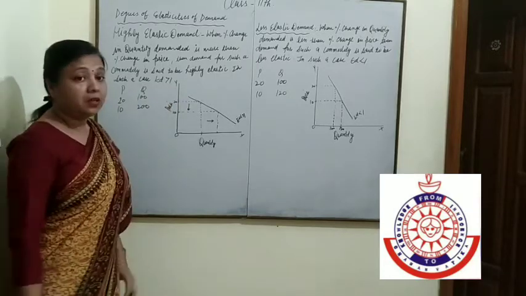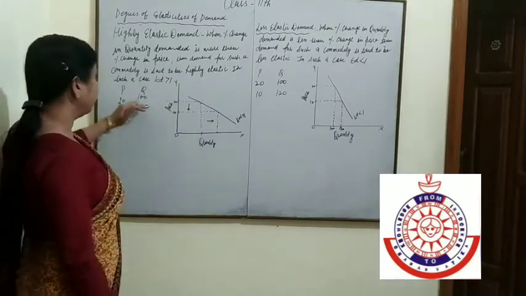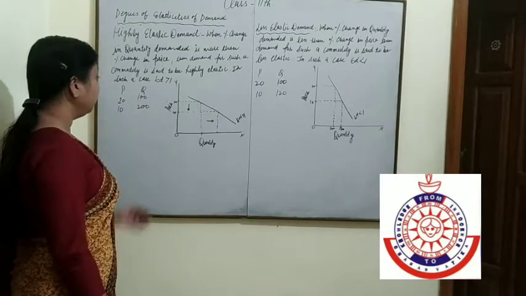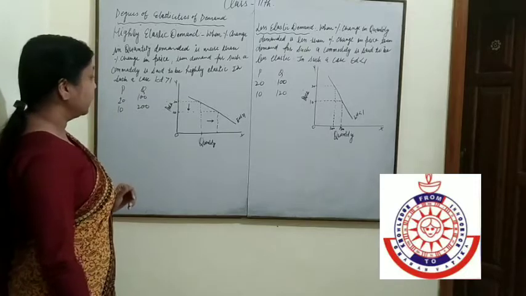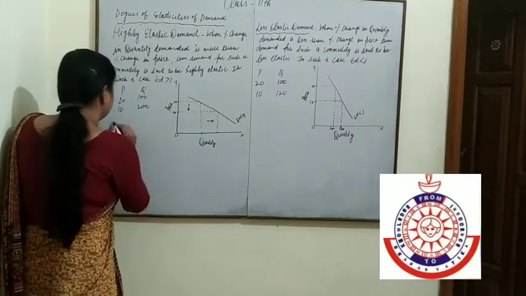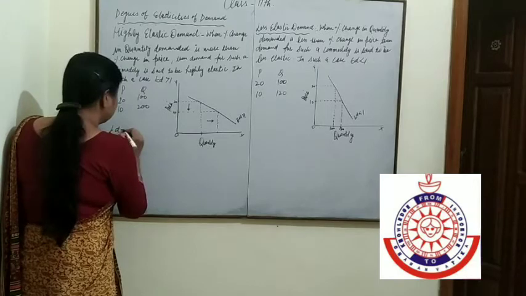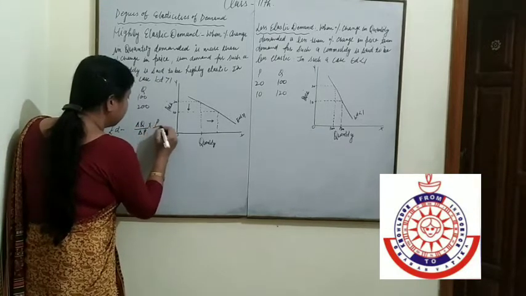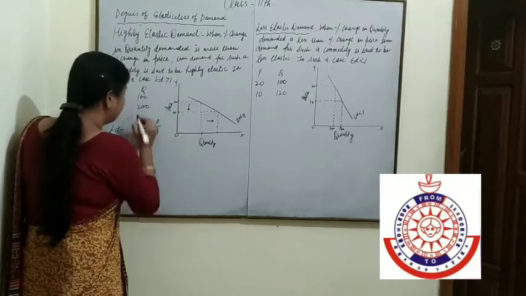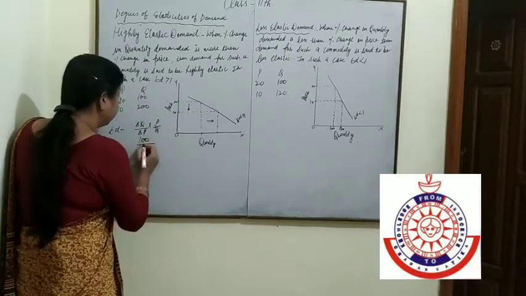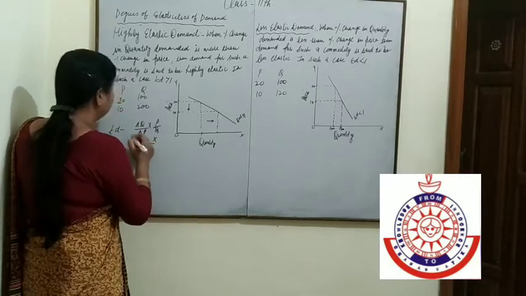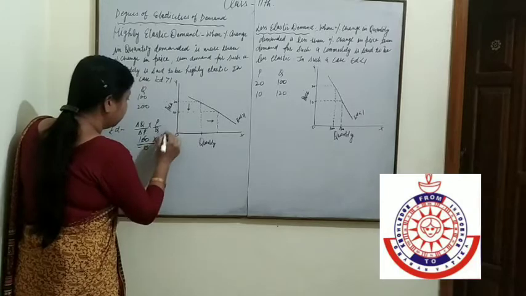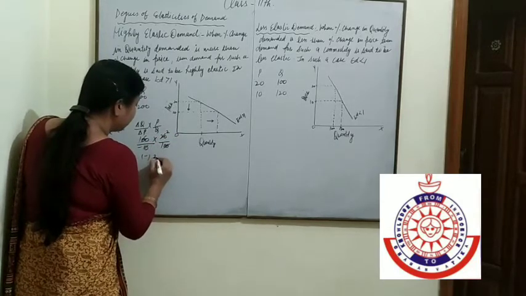Let us see an example. If price is 20 rupees and quantity demanded is 100 units. If price is reduced from 20 to 10, then quantity demanded is 200 units. Here, if we find out, ED is equal to change in quantity upon change in price multiplied by P by Q. Change in quantity is 100, change in price is minus 10, multiplied by P is 20 and Q is 100. That is equal to 2.